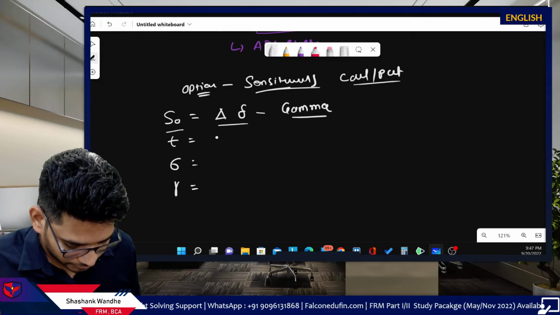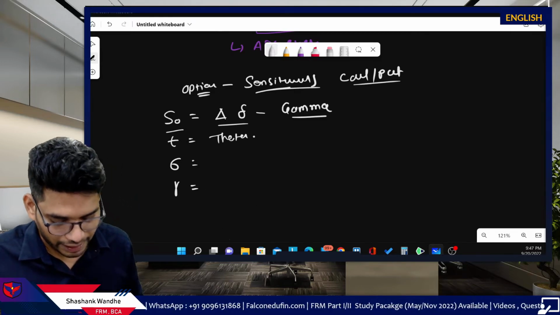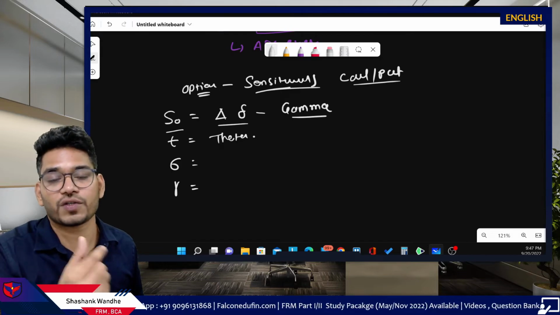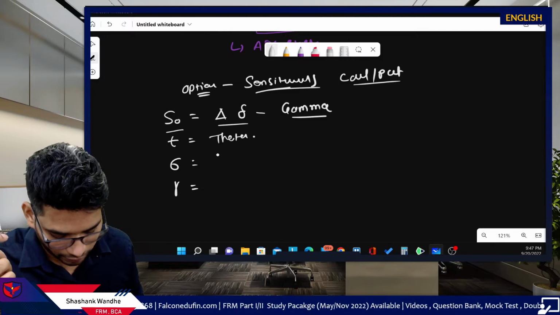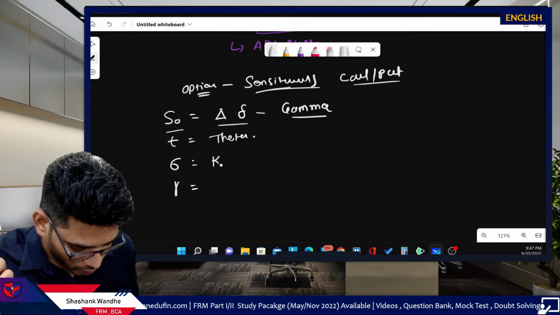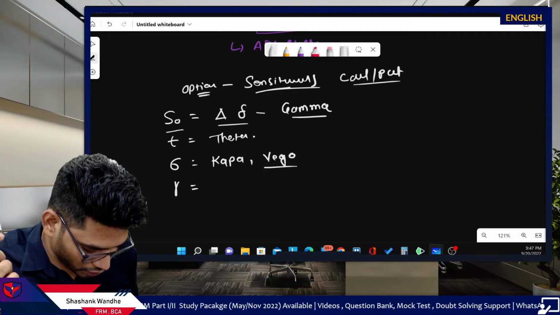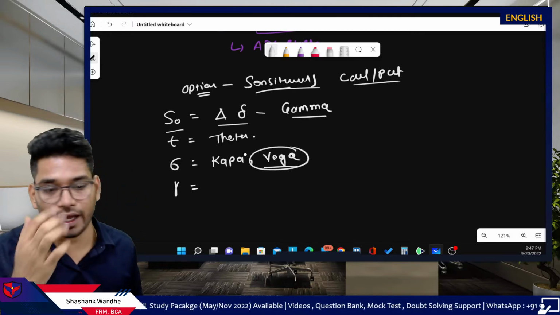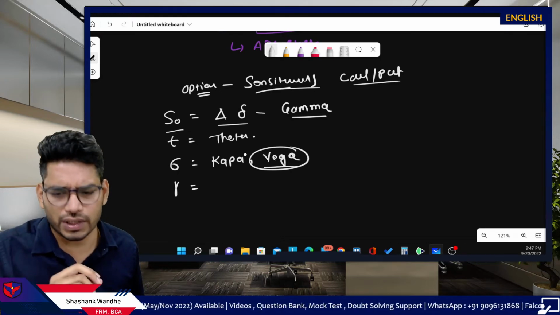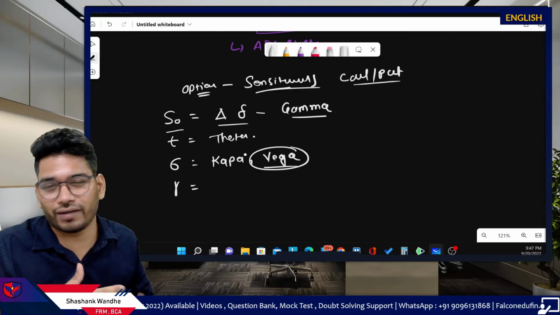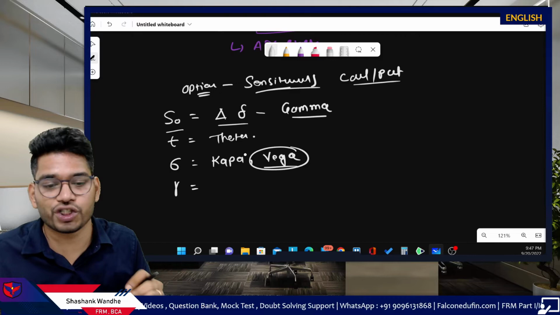Then we have the measure theta, and theta measures the time sensitivity with respect to option. Then we have the volatility sensitivity measure, which is known as kappa, but in books, this is written as vega. So you will see this word vega in your curriculum, in books, even in the Falcon notes. Even if you use any other curriculum or any other author's books, it will mention vega only.